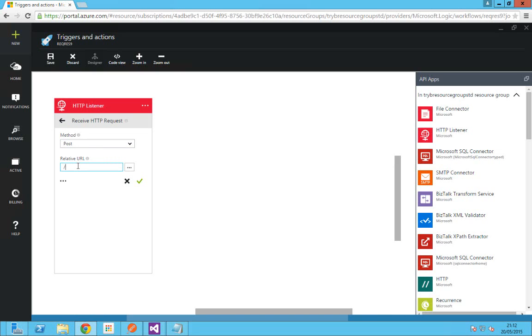I'm going to give something like this, it can be anything. It's something like a REST method name. Otherwise, to familiarize with what we have already done, if you have used the BTS HTTP receive.dll in our on-prem BizTalk, you normally give a filter.